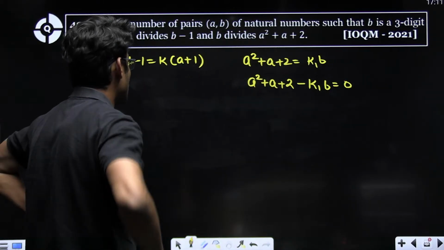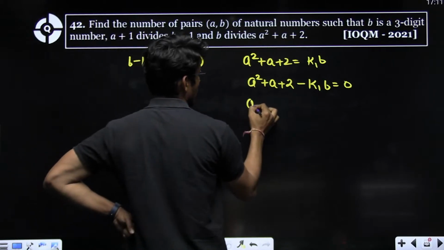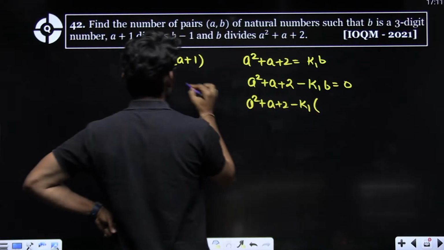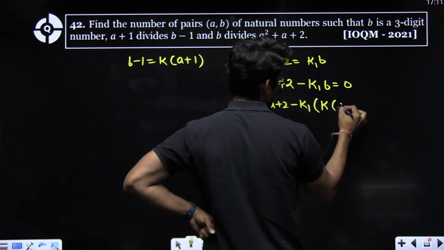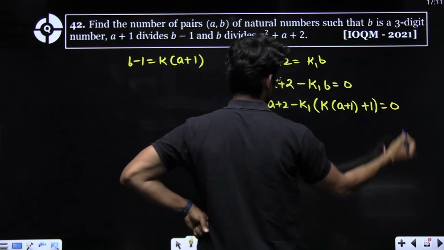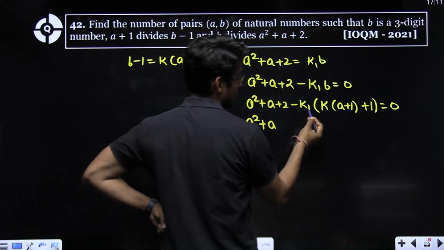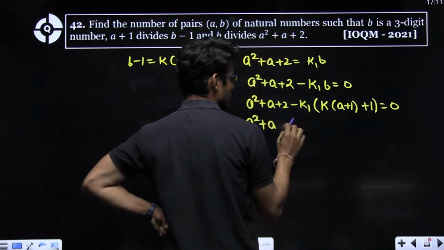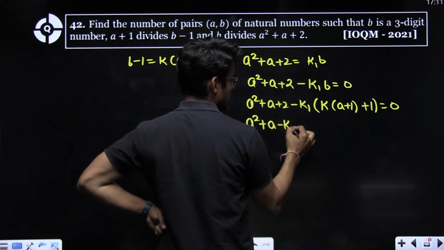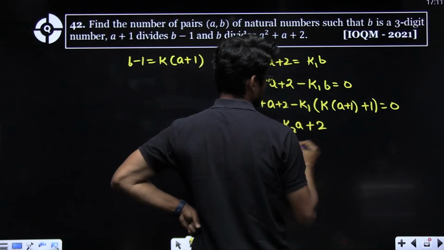Now let's eliminate b from here. So I have a square plus a plus 2 minus K1 times, what is b here? K into a plus 1 plus 1, equal to 0. Then I will have a square plus a. Now K1, K is another variable, it can be taken as K2, a minus K2 a plus 2 minus K1.